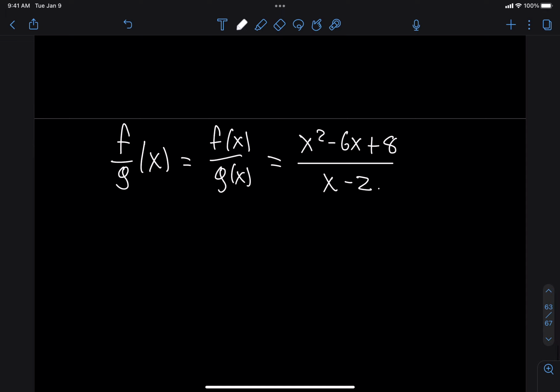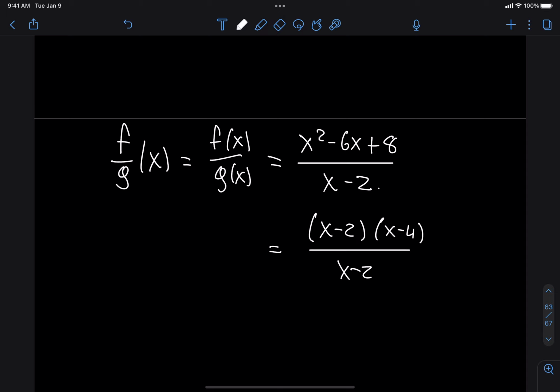And I see immediately that there's going to be a simplification that I can do here, right? How can I simplify that? I can factor the top. How does the top factor? x minus 2 and x minus 4. And I divide by x minus 2, so I can cancel those, right? Okay, and so now I have x minus 4.